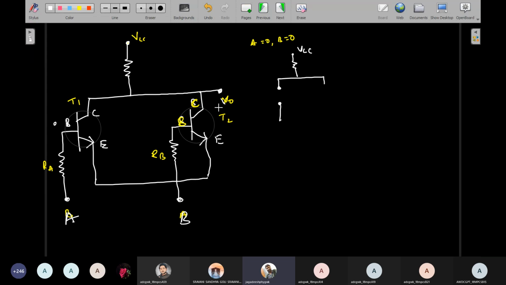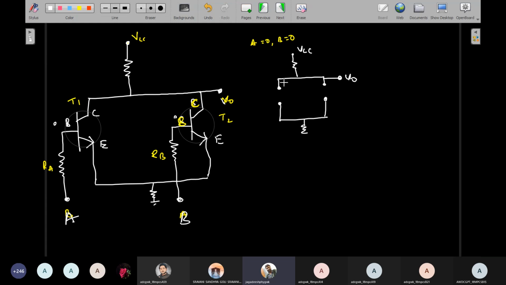Similarly for this transistor, B is 0, so in the 0 condition this transistor is not working. Simply take it as an open circuit. So this is your final ground. This is the ground potential. So what will happen? This is your output voltage V0.